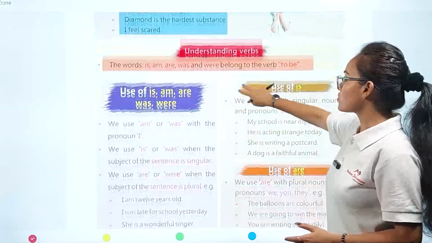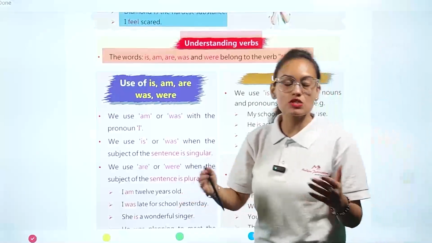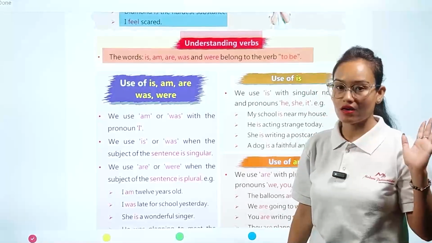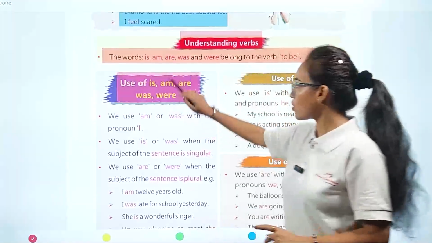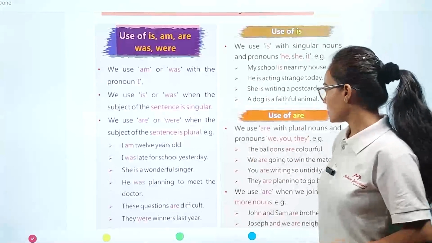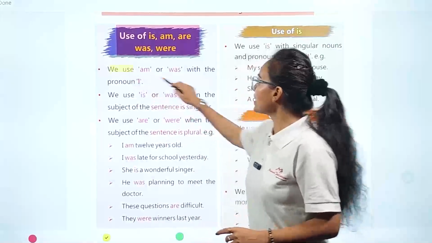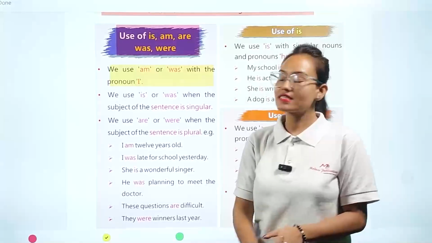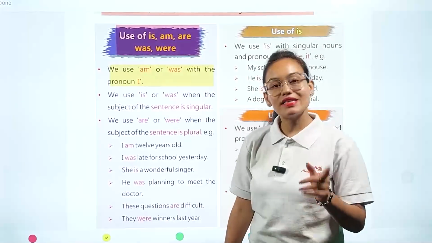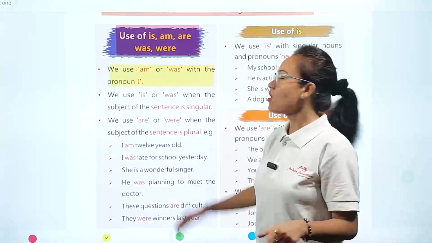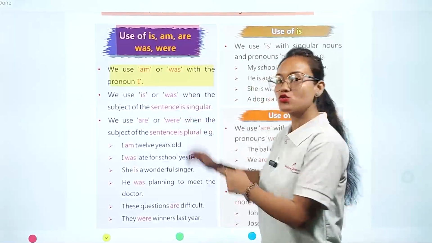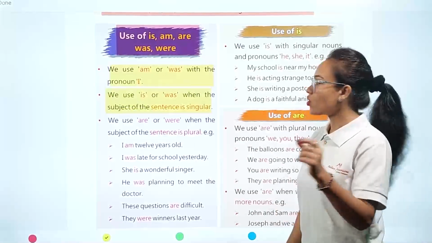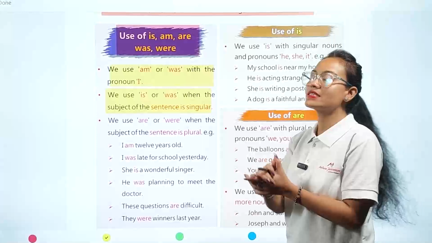So in what cases or in what sentences are we going to use is, am, are, was, were? Let's see the use of all these verb words. We use am or was with the pronoun I. Whenever the pronoun I comes in any sentence, then we are going to use am or was. The second category: we use is or was when the subject of the sentence is singular.